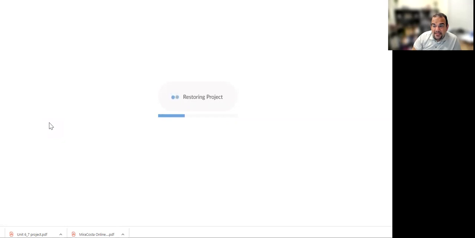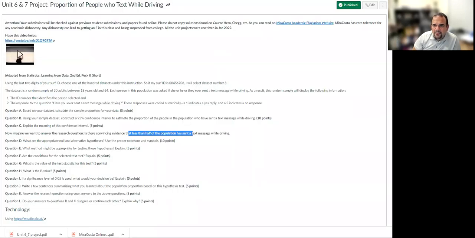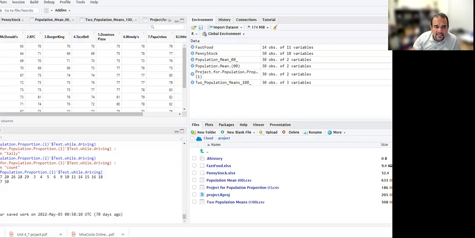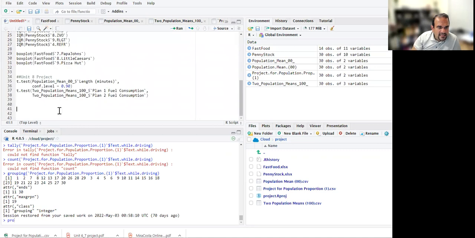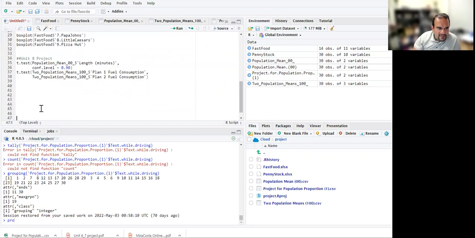It might take a little bit of time to upload the project. Now, the nice thing with Canvas, if you click on the file, it opens it up so you can see. I'm going to move this a little bit here. I have many files open.